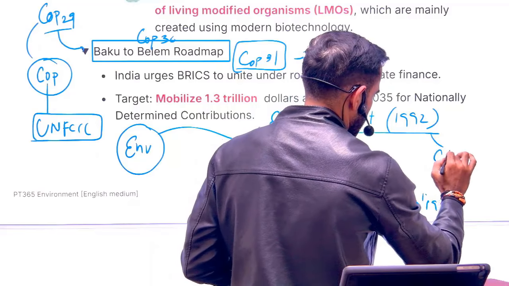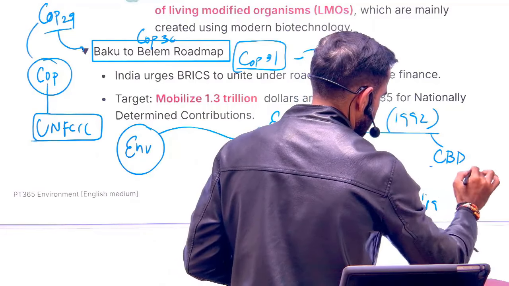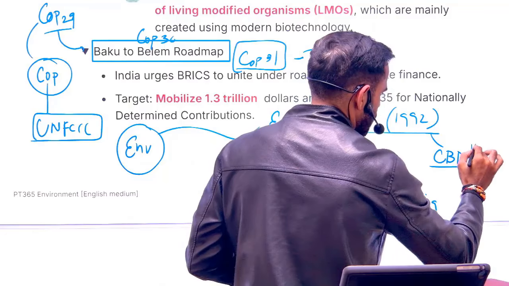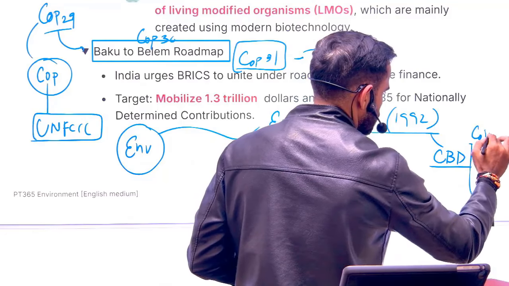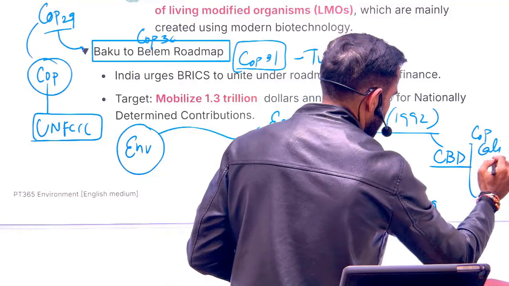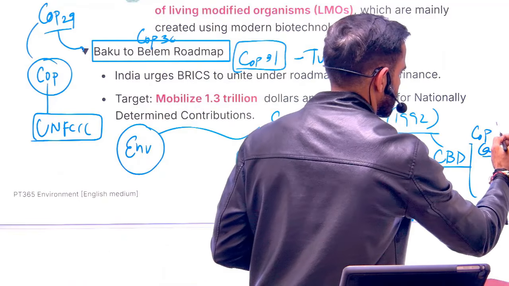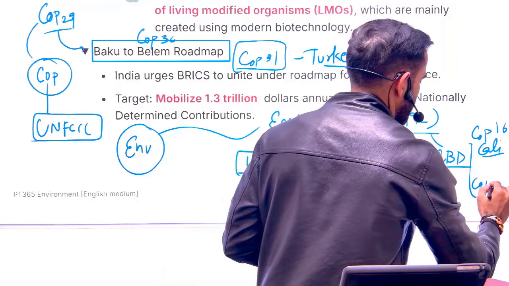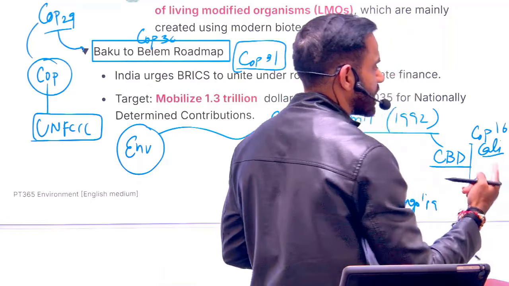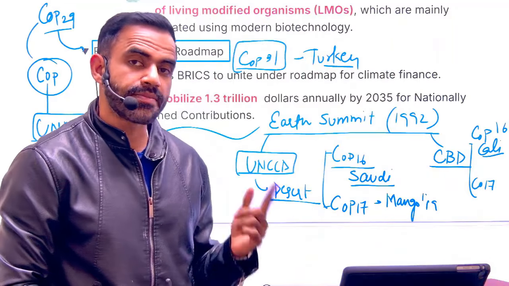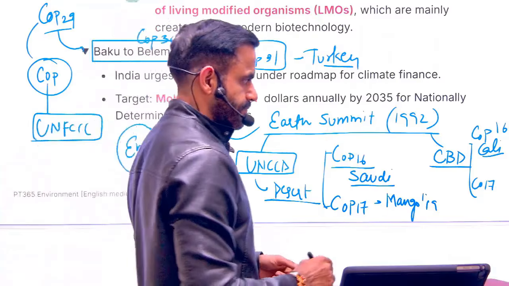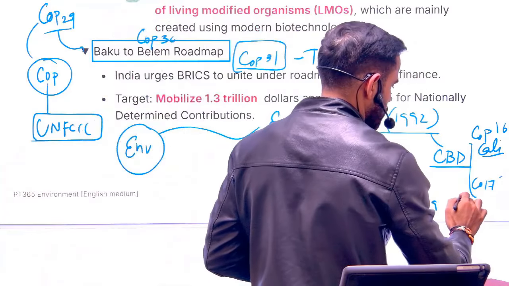Third is related to the Convention on Biological Diversity, that is CBD. Last, COP 16 was organized in Cali. And previously, by mistake, I had mentioned that COP 17 will be in Mongolia. No, that will be in Armenia, in Yerevan. So COP 17 is going to be in Armenia.